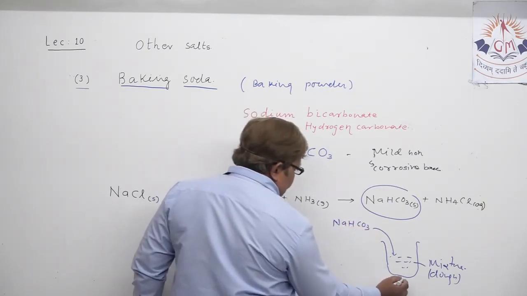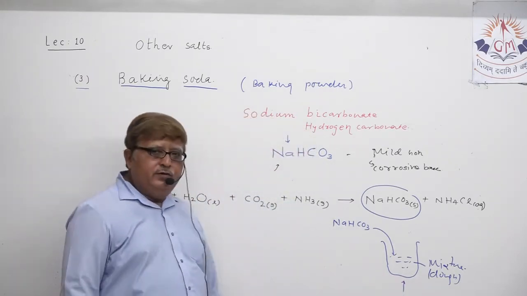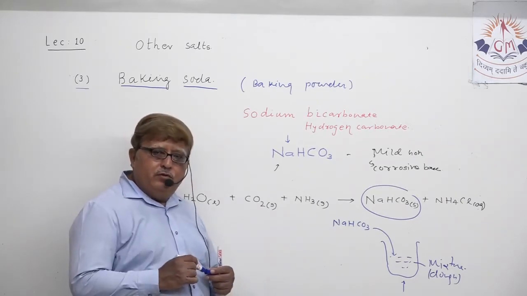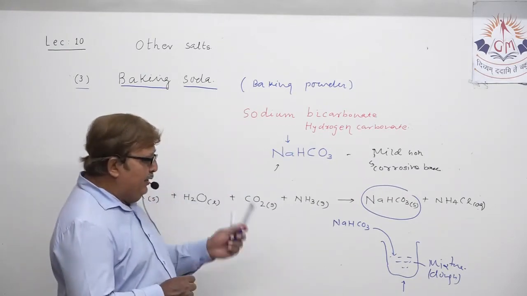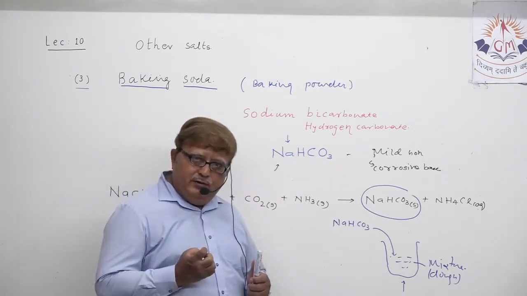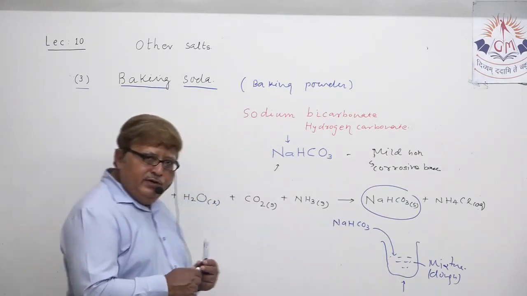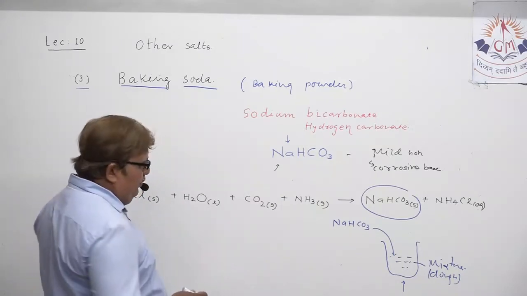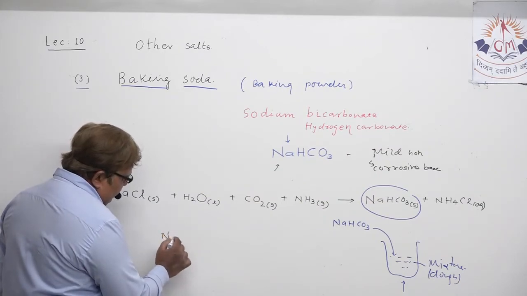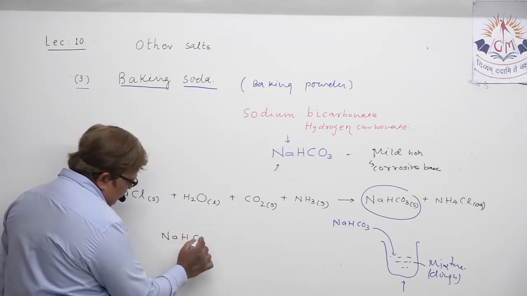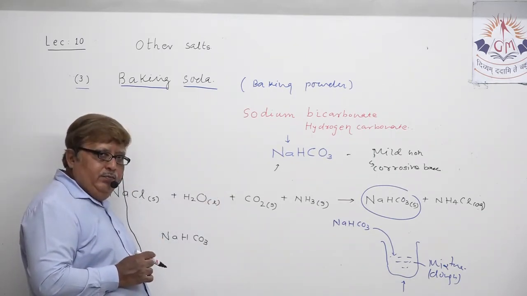Actually what happens when you heat it, after the mixture got thoroughly fermented, and when you try to bake it, at that time what happens? Because baking powder is already present there, what happens to that? Suppose I write the equation again, baking powder, which was actually added in preparing that dough mixture.